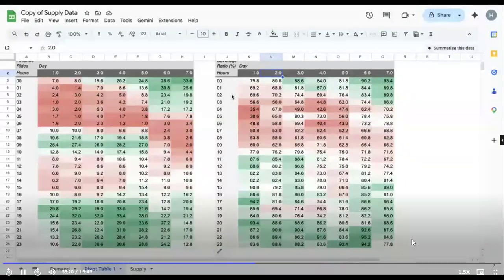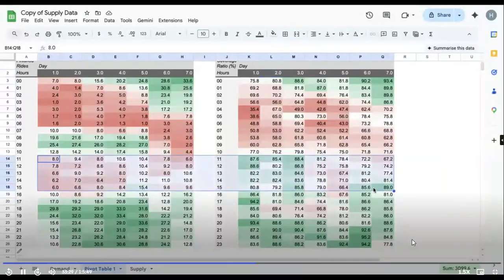I mean, the 11th hour to the 17th hour is basically where the major issue is. Major issue, okay. Why are you saying major issue, Darshan? Just because the demand seems to be red here, which says that we have fewer finished rides. So when you compare that with the other table, it makes sense that the demand is always there, but we are not able to supply it. Okay. Any other thoughts?